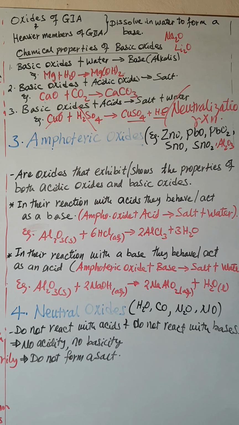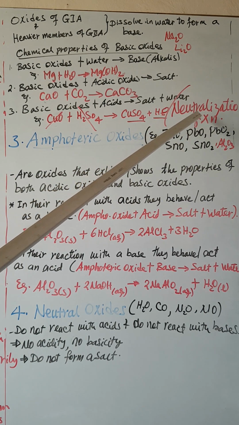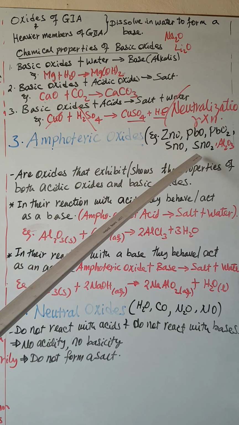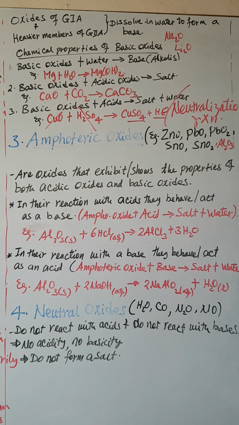ሶስተኛውን እናያቸው። Amphoteric oxides ይባላሉ። Example zinc oxide, lead oxide, lead dioxide, tin oxide, tin dioxide and aluminum oxides. እነዚህ ምንድን ናቸው? These are oxides that exhibit the properties of both acidic oxides and basic oxides. የሁለቱን ፕሮፐርቲ አሲዲክም ቤዚክም ኦክሳይዶችን ፕሮፐርቲ የሚያሳዩ ኦክሳይዶች ናቸው። አሁን እንዴት ያሳያሉ ብለን ካልን look the first point.